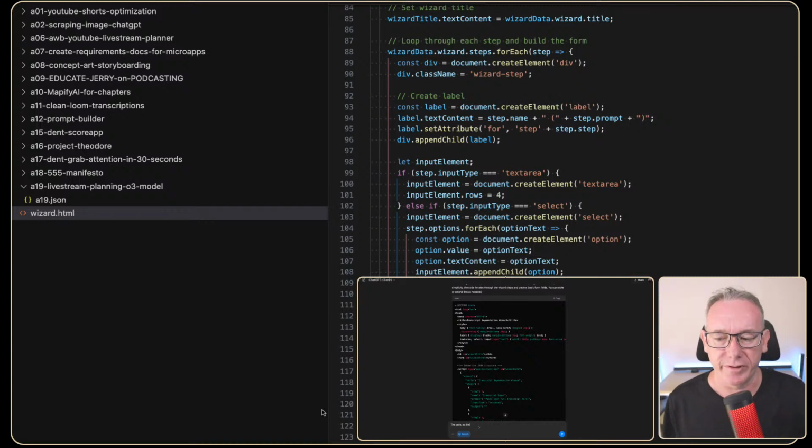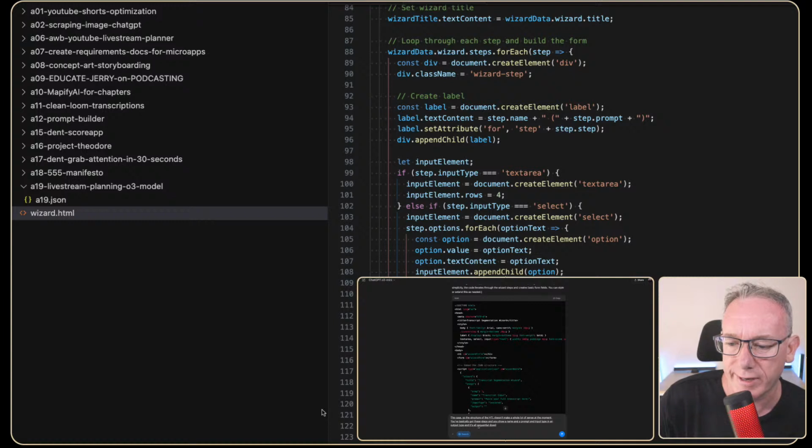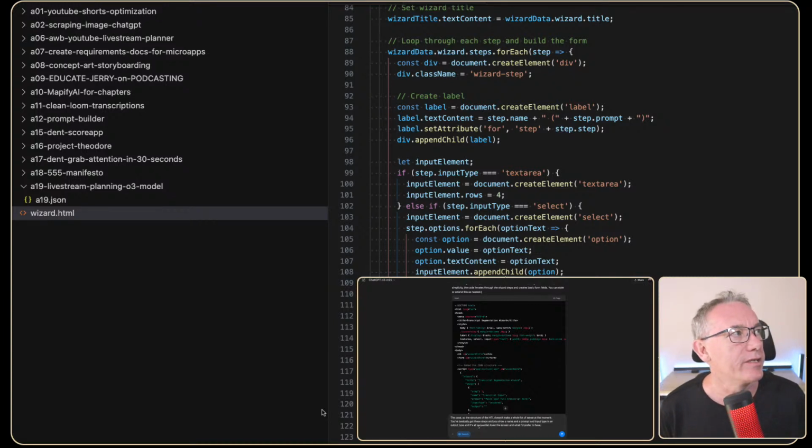Okay, so the structure of the HTML doesn't make a whole lot of sense at the moment. You've basically got these steps and you show a name and a prompt, an input type and an output type, and it's all sequential down the screen. And what I'd prefer to have is a wizard where you can go from step to step.